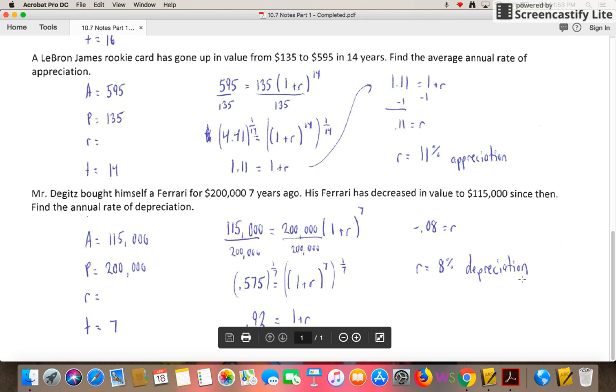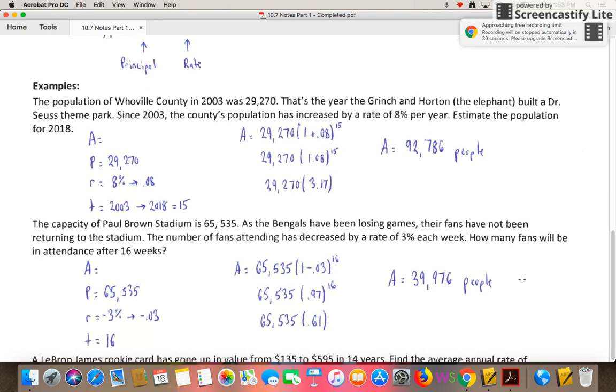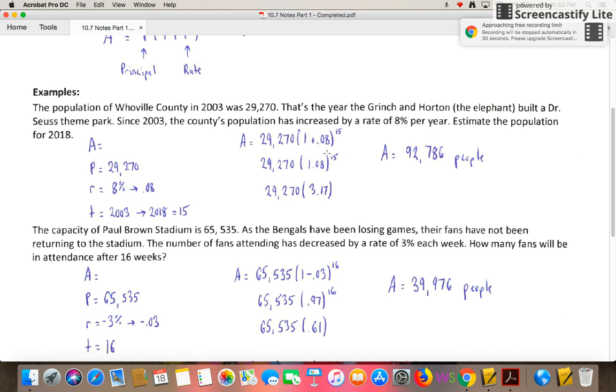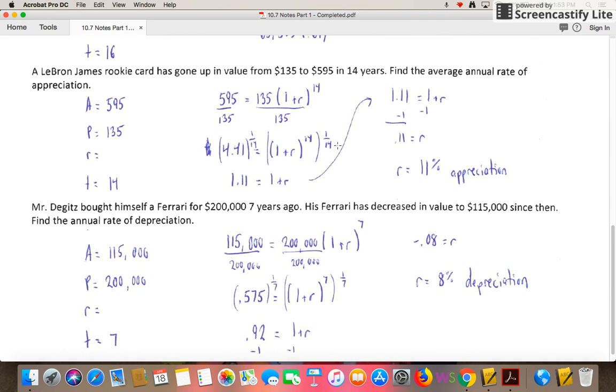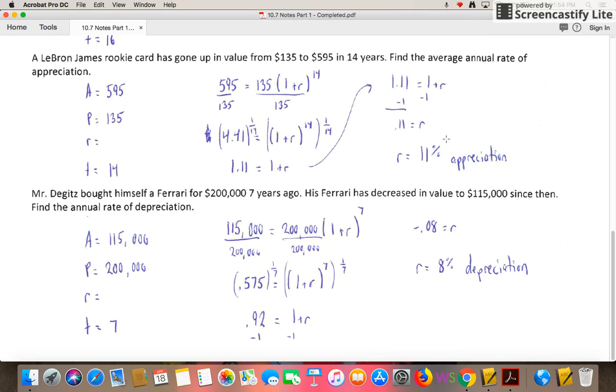So you can see two different types of problems that you're going to be looking at here for your assignment. There's going to be the first one where you're going to have to find the amount. You're given everything else, just a matter of plugging it in and simplifying. And then there's some where you're going to have to find the rate of depreciation or appreciation. So just identify A, P, R, and T. Work to solve what is missing.